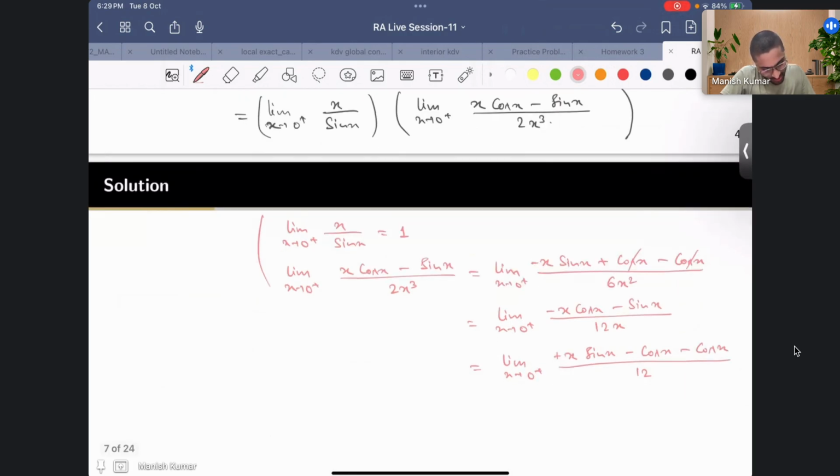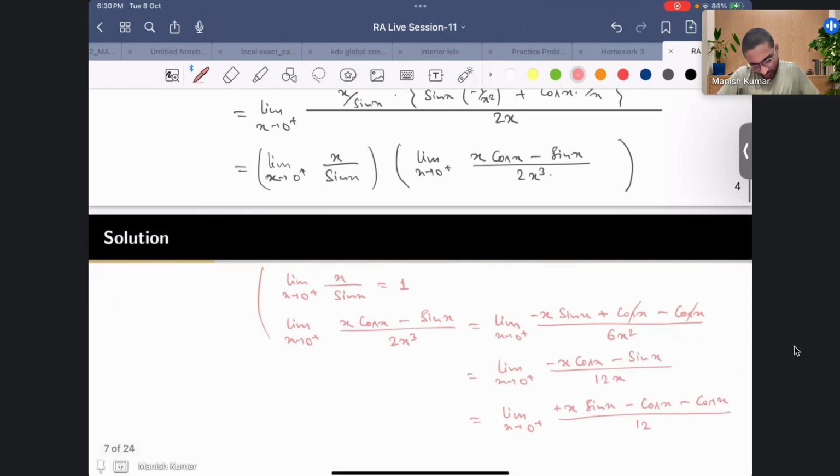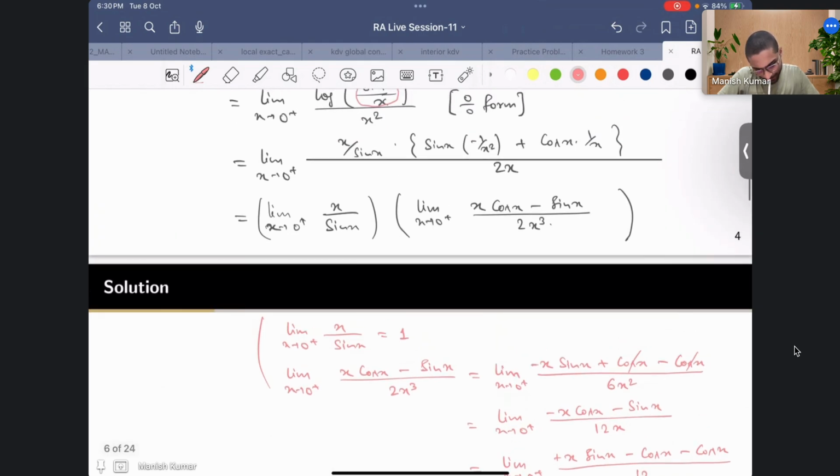This was 0 minus 2, it should be 0, it seems. Can you find a mistake somewhere? Did I do something wrong? Do you see any mistake over here? I don't know, I cannot see.